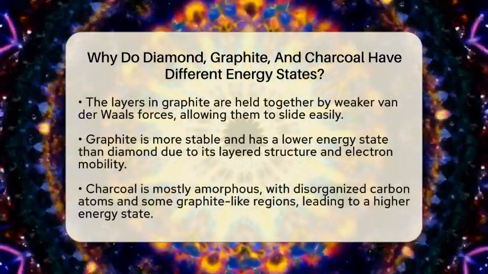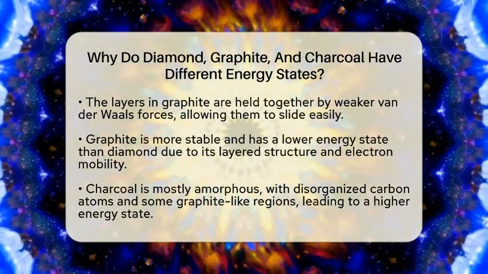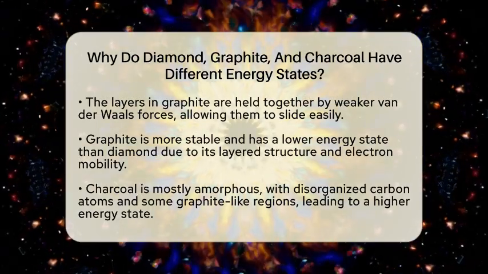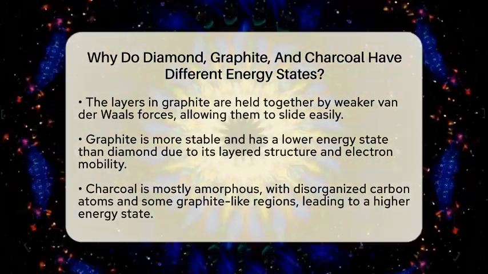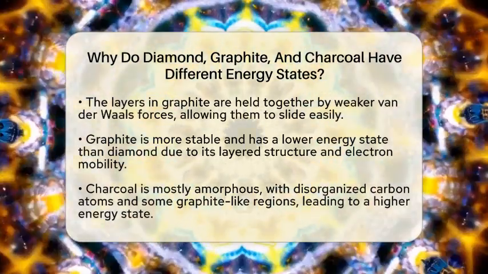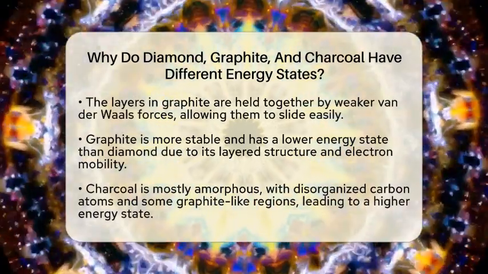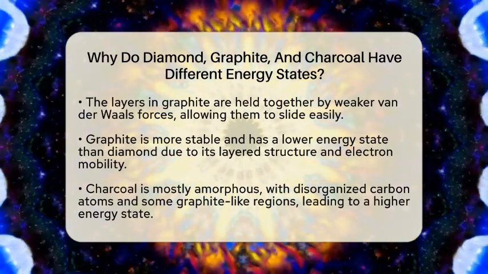Graphite is quite different. Its carbon atoms form flat, hexagon-shaped sheets. Each atom bonds to three neighbors within the same layer using strong covalent bonds. The layers are held together by weaker forces called van der Waals forces. These weak forces allow the layers to slide past each other easily. Because of this layered setup, graphite is more stable and has a lower energy state than diamond.